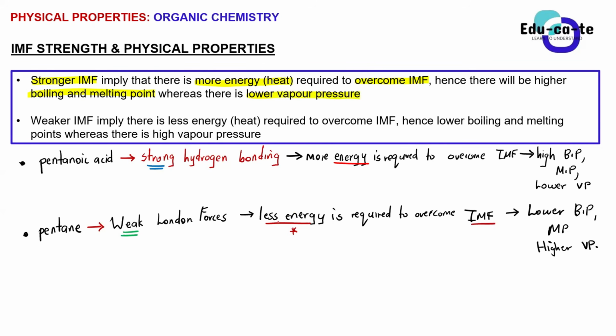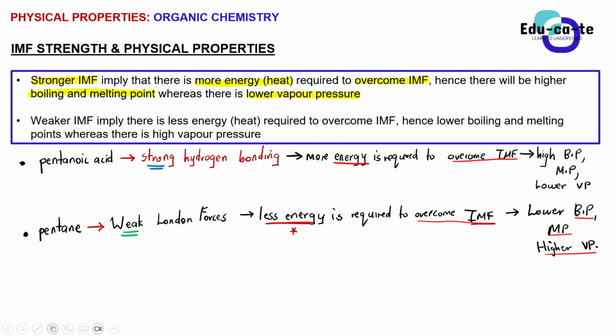If it is weak, we are going to require less energy. And obviously, if we require more energy to overcome intermolecular forces, it means that we are going to end up having higher boiling point, higher melting points, but the vapor pressure must be lower. If we are going to use less energy to overcome these weak intermolecular forces, it means that you're going to end up with lower boiling point, lower melting point, but a higher vapor pressure.